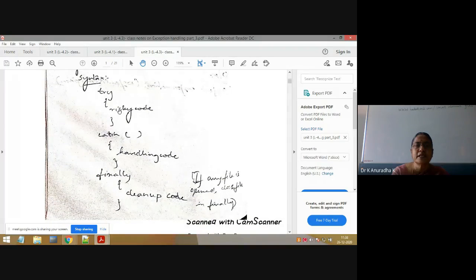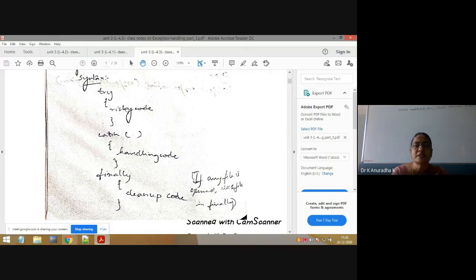Next, we will see try, catch and finally blocks. So try block already explained. Inside the try block we will write the risky code. Inside the catch block we will write the handling code, because here you will get one exception in try block. That exception is handled in the catch block using the matching catch block. Writing the catch block does not mean we are handling the exception. So writing the matching catch block, which matches the exception raised in the try block, that is most important. It means if you write the matching catch block, you are handling the exception.